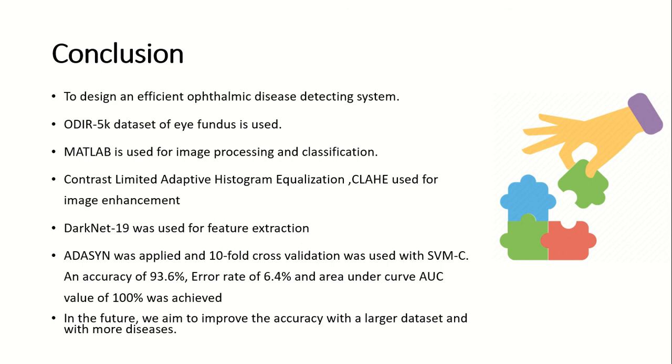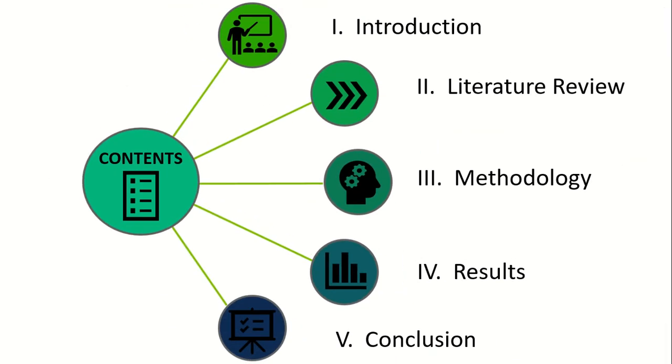Darknet 19 CNN was used for feature extraction, and ADASYN was applied for class balancing, and tenfold cross validation was used with cubic SVM, and an accuracy of 93.6% and an AUC value of 100% was achieved. In the future, we aim to improve the accuracy with a larger dataset and include more diseases.